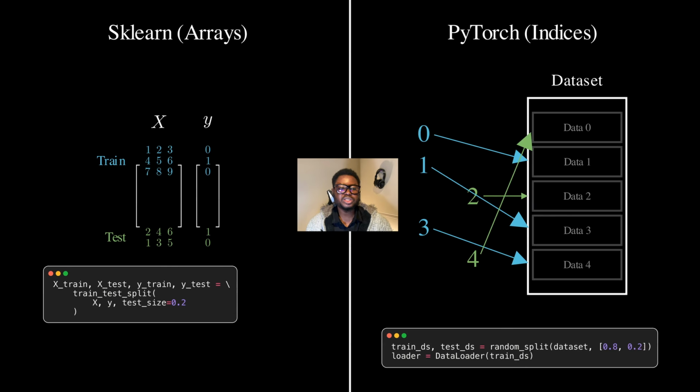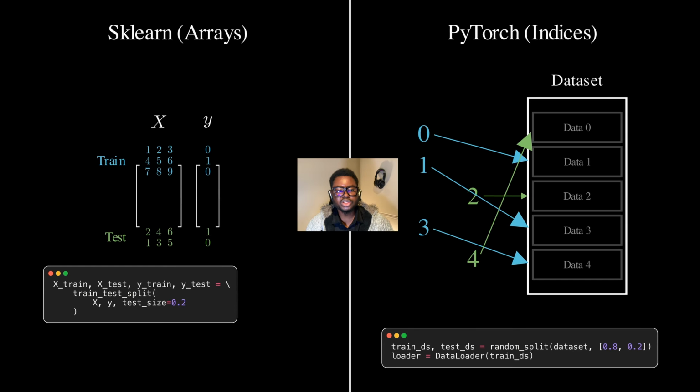Now instead of copying data, we create pointers. These arrows represent the subset or sampler object in PyTorch. They don't hold data, they hold instructions for which data to fetch, which is kind of cool, right? Notice how each index points to a specific slot in our dataset. Even though the indices are shuffled and split, they still map back to their original data points.